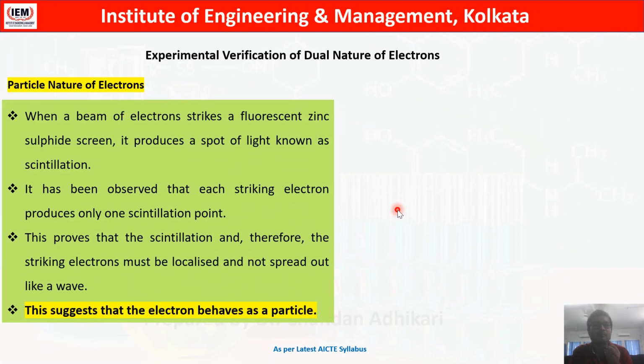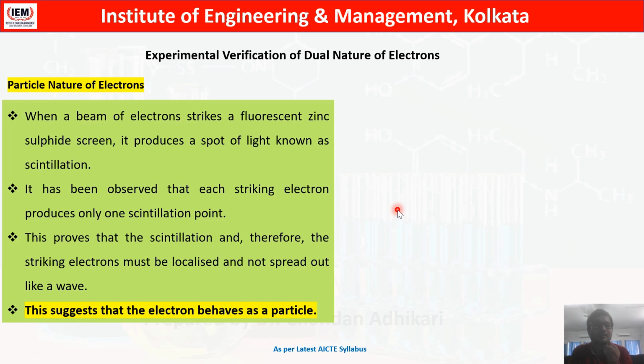Now some proof is required, because if you say something, people are not going to believe it. There must be some concrete proof for each proposal, then only it will be recognized worldwide. One proof was that if we hit a beam of electrons on a fluorescent zinc sulfide screen, it produces a spot of light.